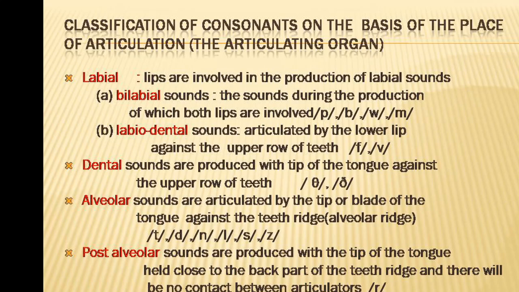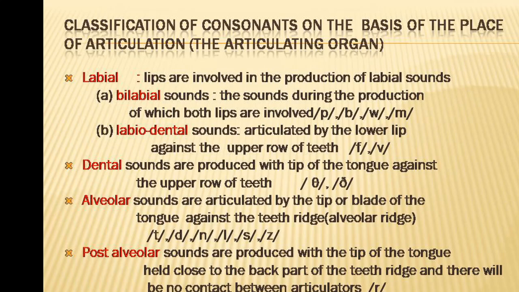Bilabial sounds are the sounds during the production of which both lips are involved. For example, p, b, w, m. These are the bilabial sounds in English. P, both lips are the articulators. B, both lips are active articulators. W, here also both lips are involved. M, you can see both lips are involved. So they are bilabial sounds.